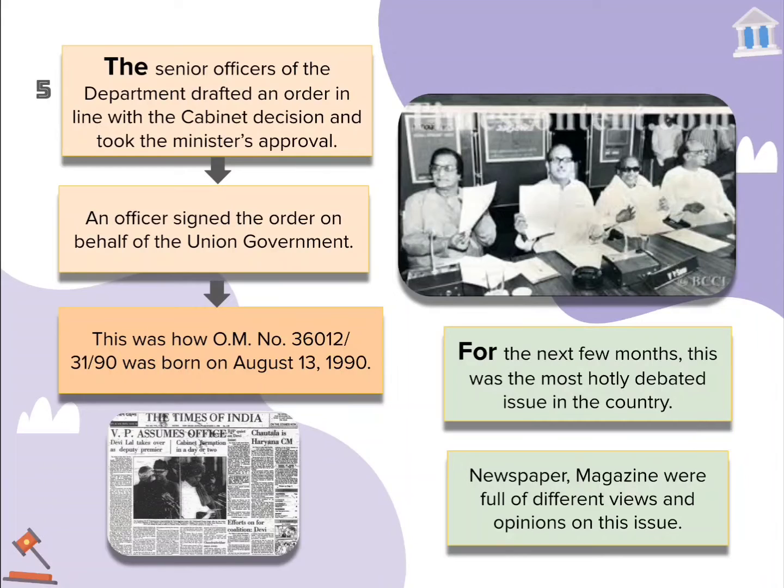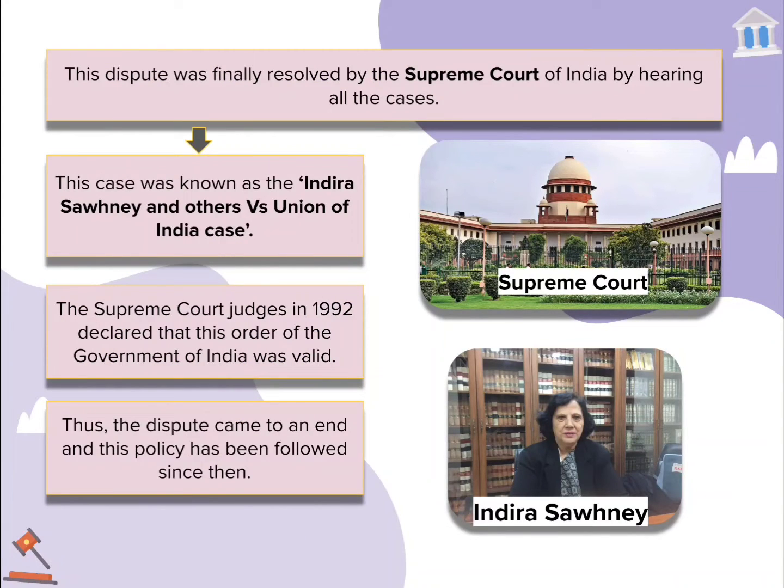When the order was formulated, there were many political parties and a lot of dispute arose over how 27% was being given to a new class of society formulated by the order, that is known as OBC. So there were a lot of disputes, for which many cases were filed in the Supreme Court, and the same issue was resolved by the case known as Indra Sawhney and others versus Union of India,